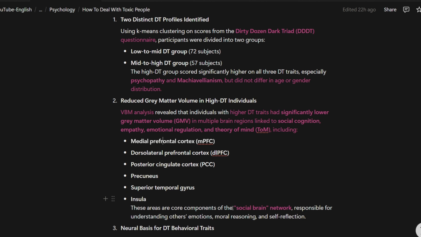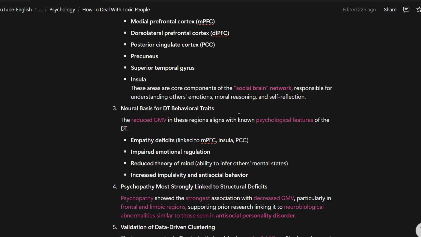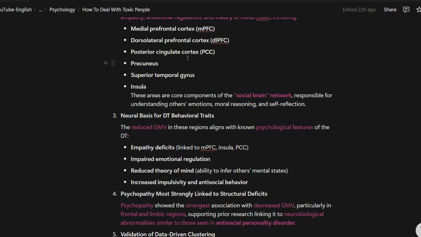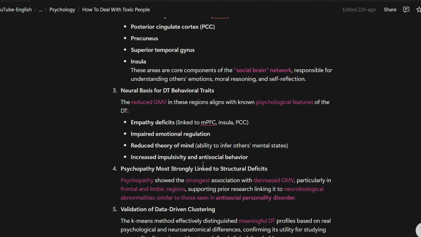Okay, these again correspond to the social brain network that we already discussed. And this reduced gray matter volume in these regions is associated with known psychological features, for instance, empathy deficit linked to the MPFC, insula, and PCC, posterior cingulate cortex, and medial prefrontal cortex, or impaired emotional regulation, reduced theory of mind, the ability to infer other mental states, okay, how you understand others, and increased impulsivity and antisocial behavior.